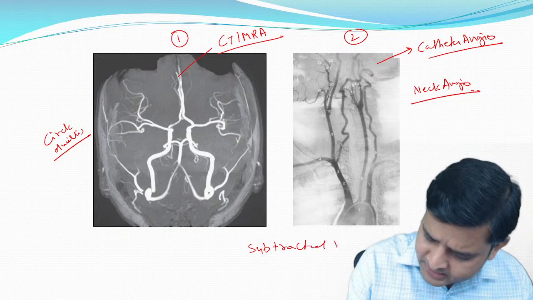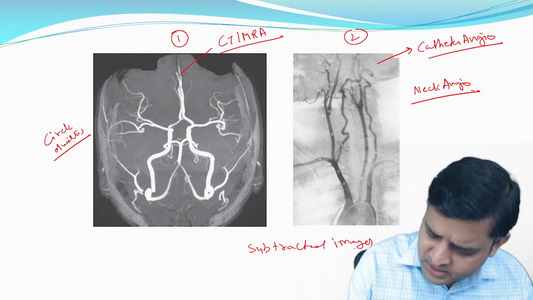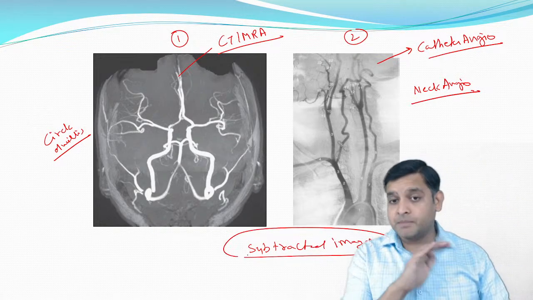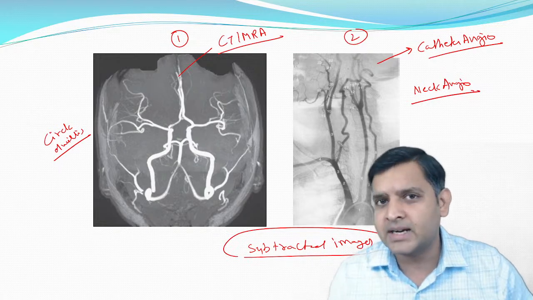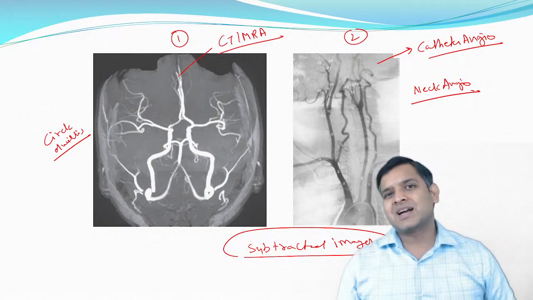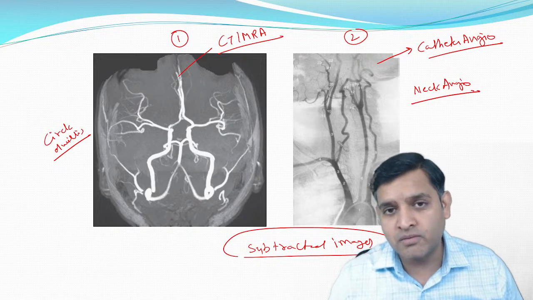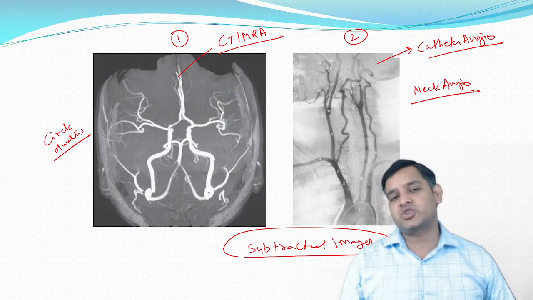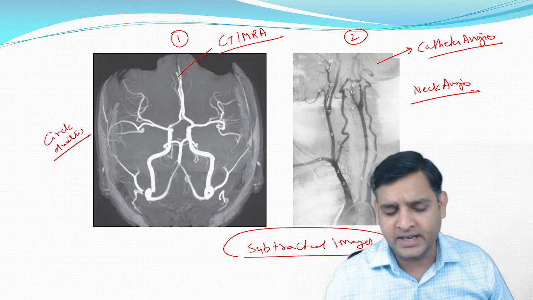If these are subtracted images, what is the meaning of subtracted images? When the background of the image has been subtracted. If it's a subtracted image, as a rule, the catheter angiographies are shown with a black color and CT angiographies or MR angiographies are shown with a white color.